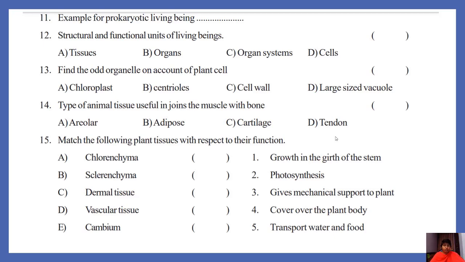Type of animal tissue useful in joining the muscle with bone. Which joins the muscle with the bone? Areolar, adipose, cartilage, tendon. Tendon is the correct answer. So the option is D.